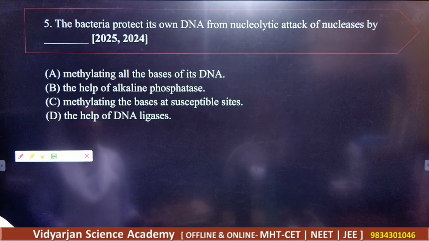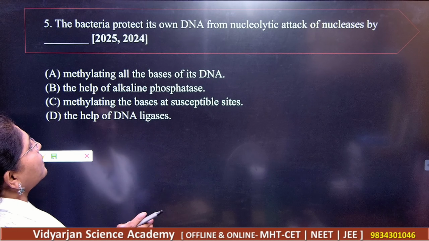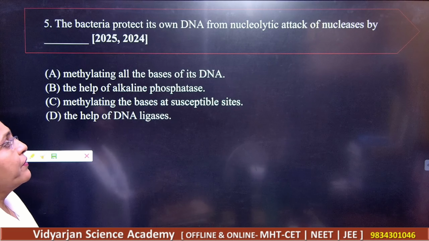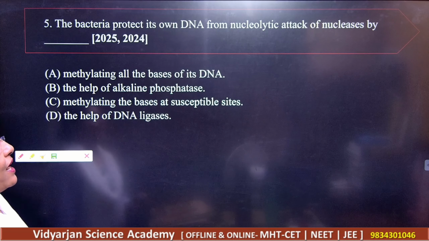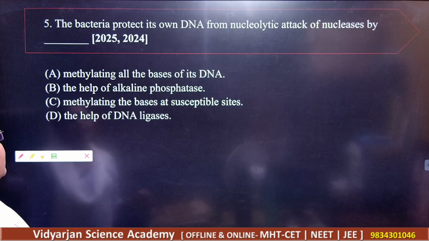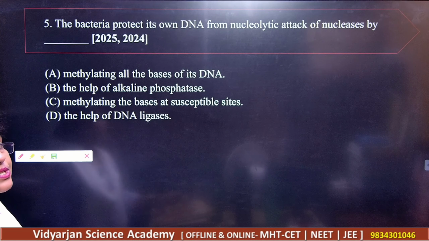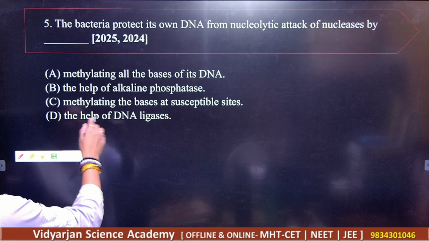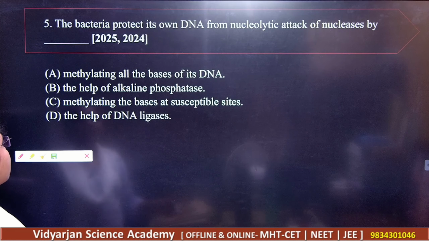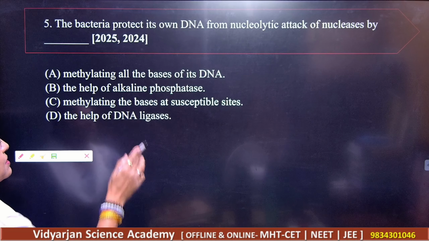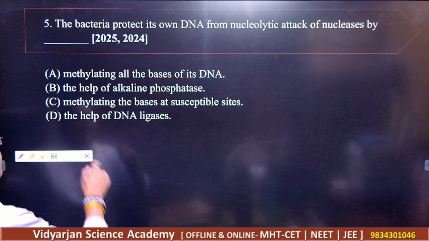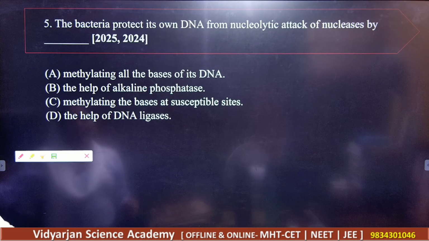Okay. Next, 5th. The bacteria protects its own DNA from nucleolytic attack of nucleases by dash methylating all the bases of the DNA, then to help the alkaline phosphatases, then methylating the bases at susceptible sites, and help of DNA ligase here.